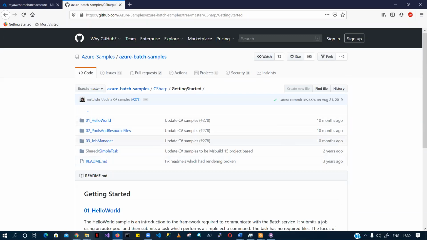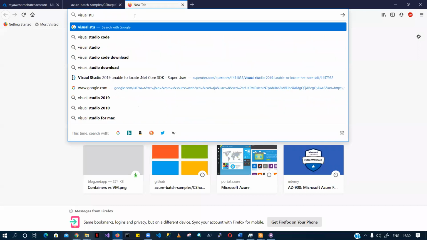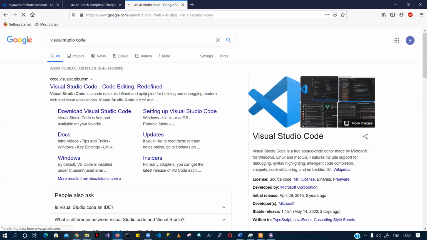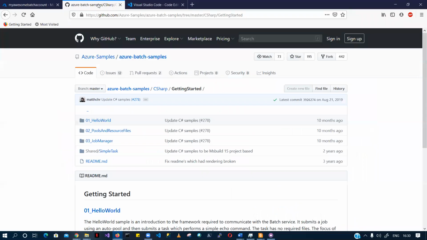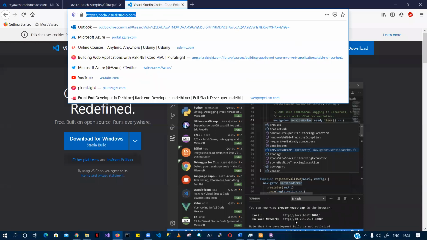So now, do you guys have Visual Studio Code or Visual Studio installed on your machine? Yeah, Visual Studio Code is there. If you do not have VS Code or Visual Studio installed, you have to have it to execute this sample I'm talking about. This is the link for downloading it.